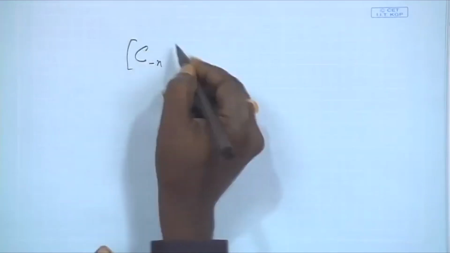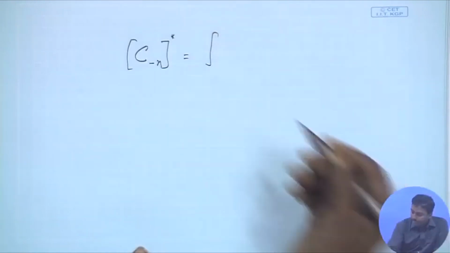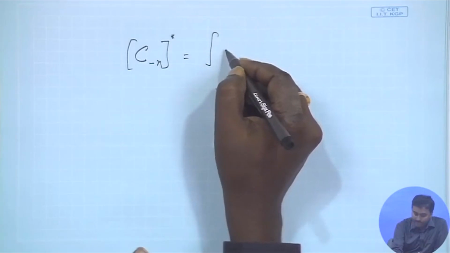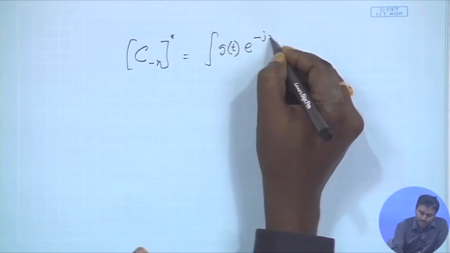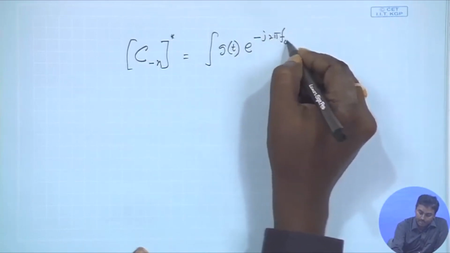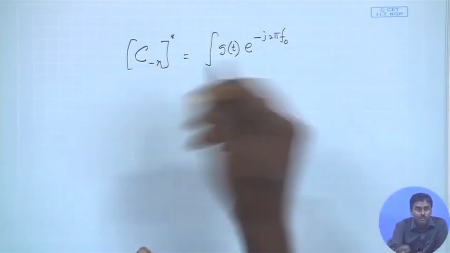So, first let us try to evaluate what we mean by this. Okay. So, C, that coefficient evaluated at minus n, and I am trying to take the complex conjugate of that. So, let us first put what is C minus n, that should be whatever my signal is, let us say my g(t), e to the power minus j 2 pi f0. Now, here that coefficient should come, it has to be evaluated at that coefficient.